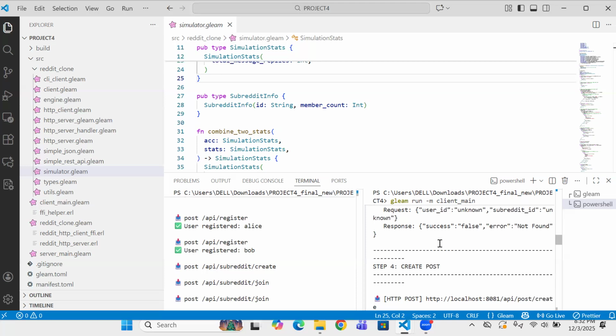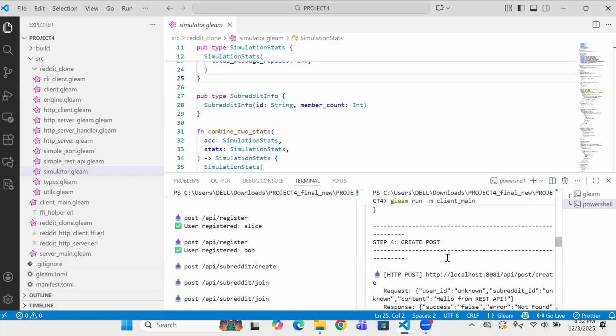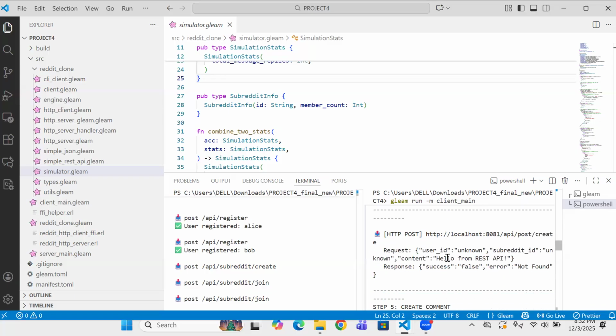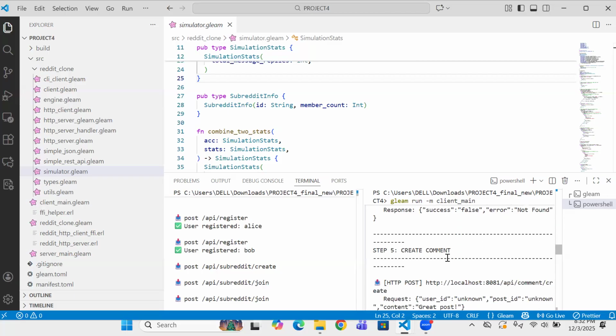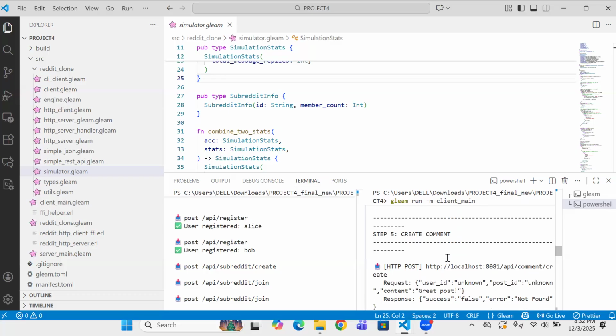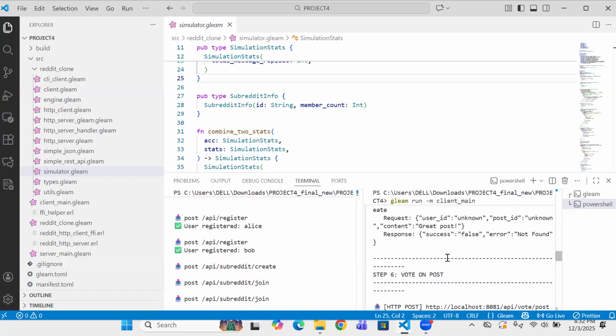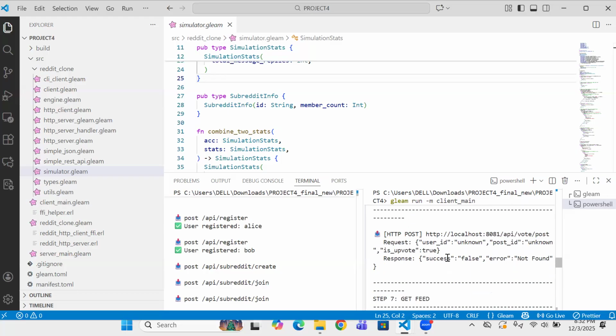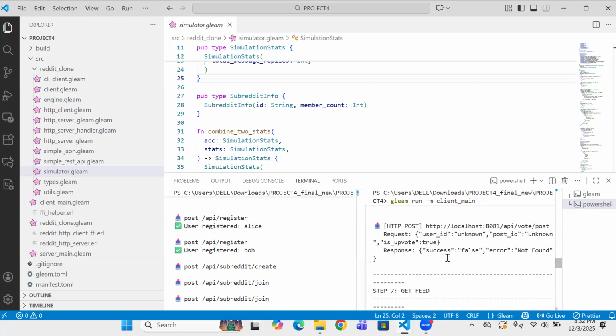And Alice can also create a post. This is stored in the engine and is visible to all the subscribers. When Bob fetches his feed, he receives the post because he's a member of the subreddit. And Bob also will be able to comment on Alice's post. Comments support hierarchical structure. Bob can also upvote Alice's post.